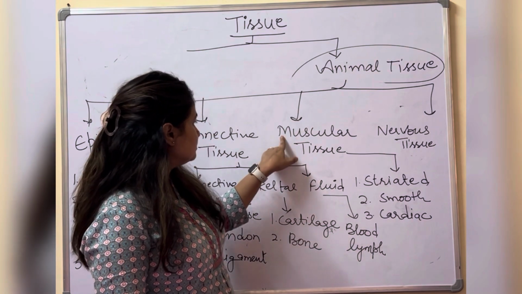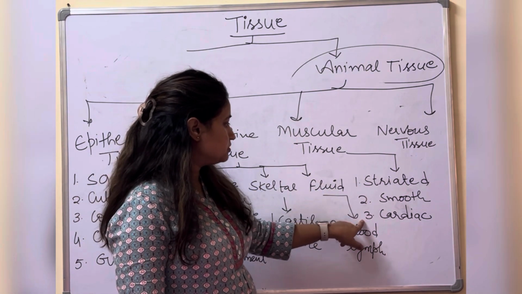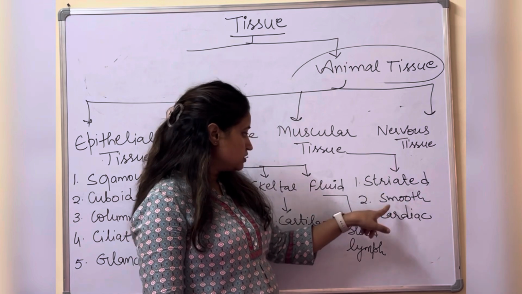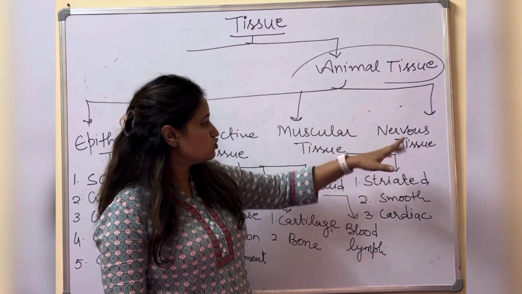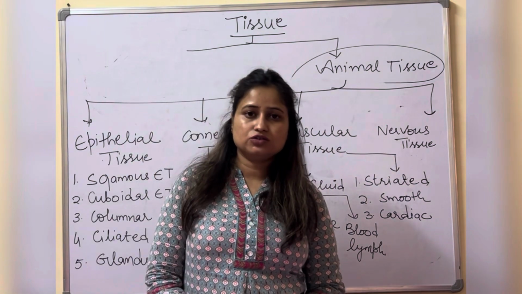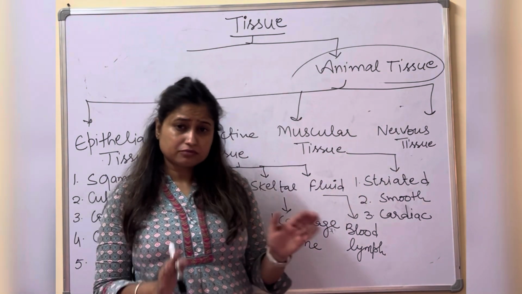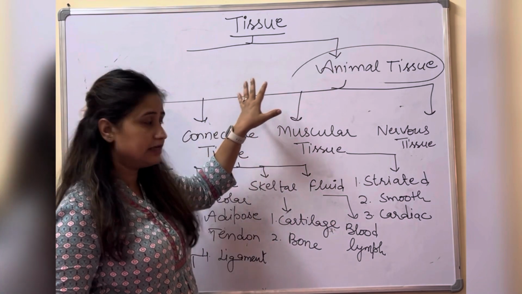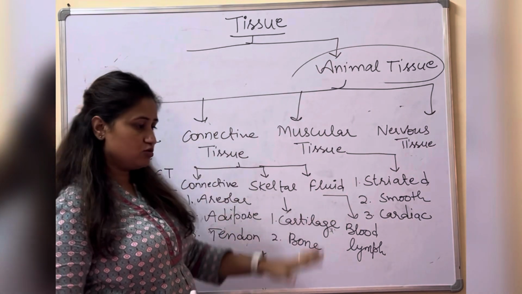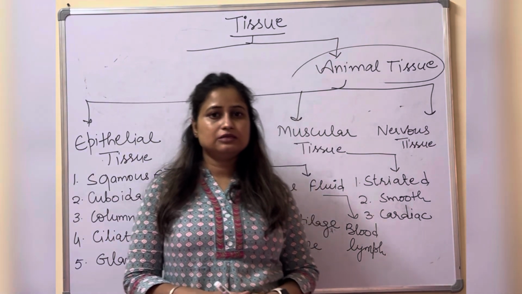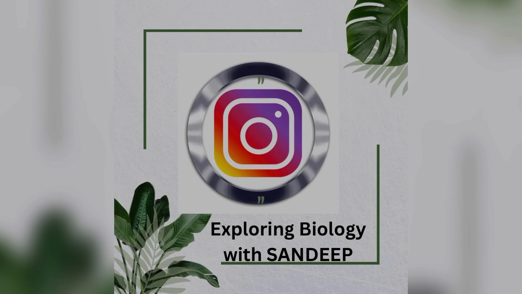Fine. Further, muscular tissue has three types: striated muscular tissue, smooth muscular tissue, cardiac muscular tissue, and the nervous tissue has only a single type, that is the nervous tissue. So both flow charts, of the plant tissue and the animal tissue, we have discussed, and we have discussed the categories also, what we are going to discuss in this chapter. So this is all about today's video.